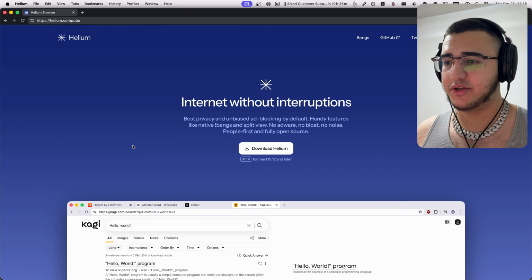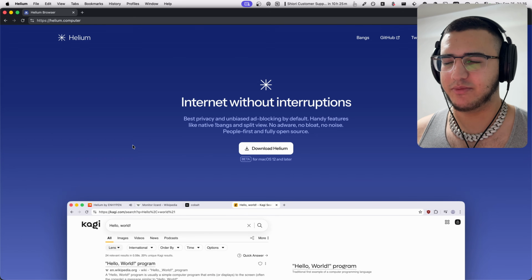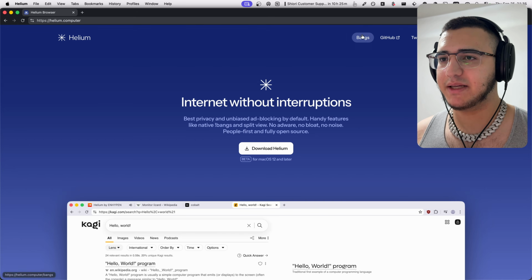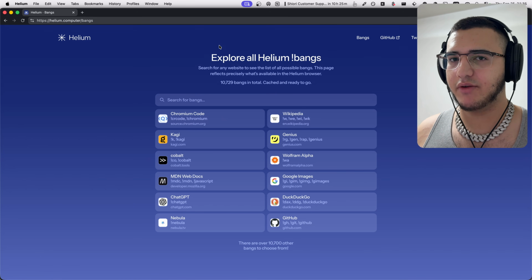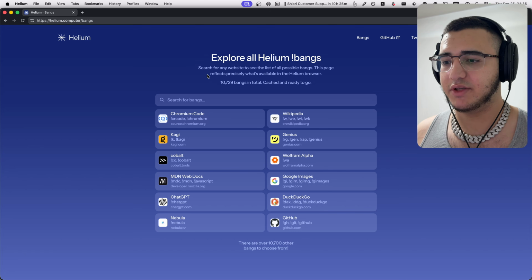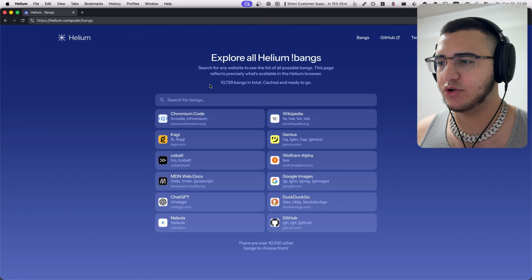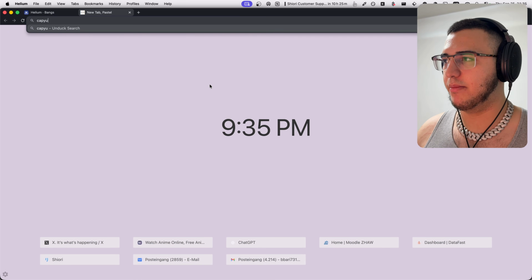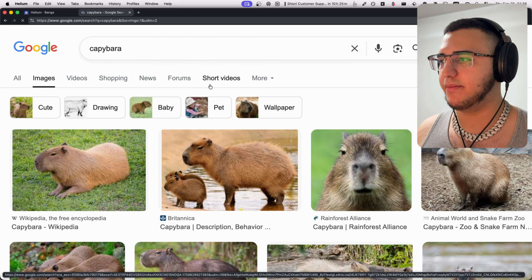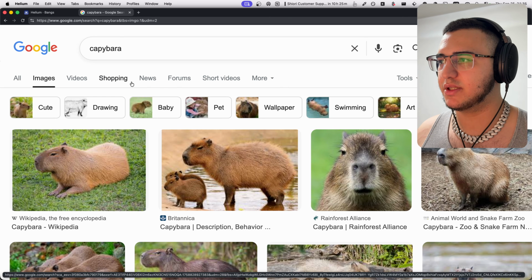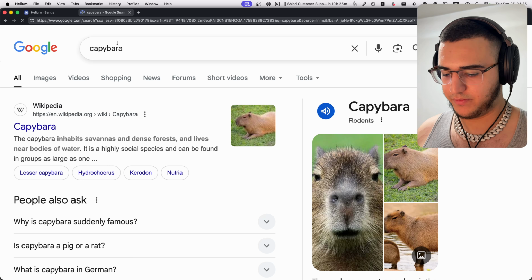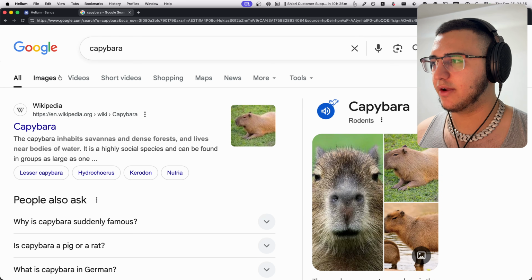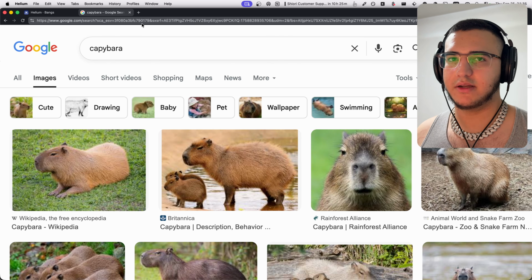It has a lot of features which you would expect in a browser, but somehow most don't have them. For example, one of them is native bangs. Now, what are bangs? Bangs are basically little keywords that you enter after each search query that redirect you to a specific site. For example, if I wanted to search Google Images for a capybara, what I would do is capybara GI. And it will redirect me to Google Images. Instead of having to go to google.com, searching for capybara, and then go to images, you can just do it with a single query instead.